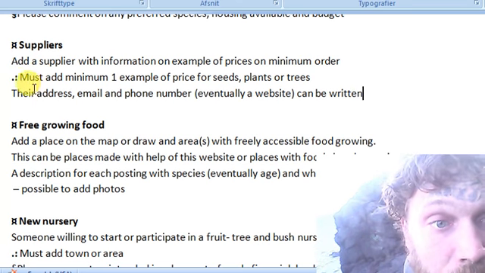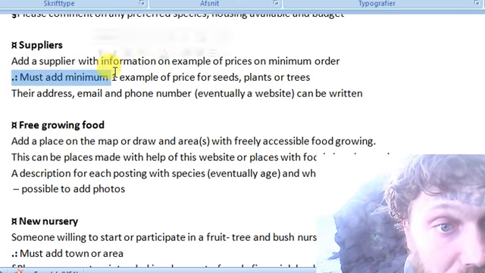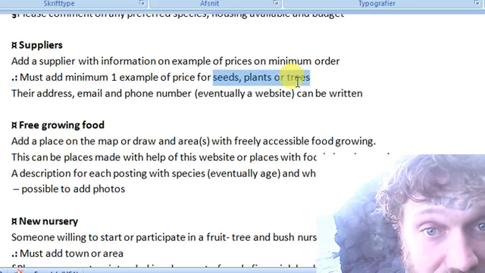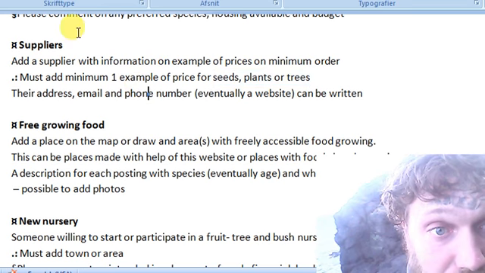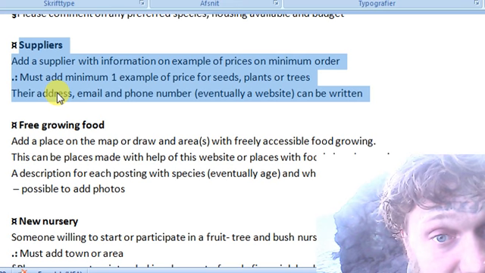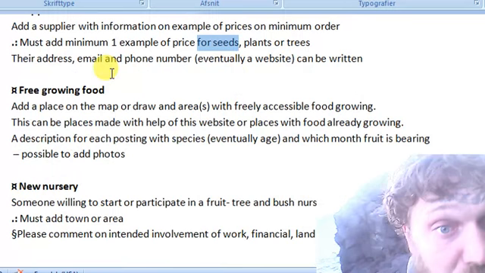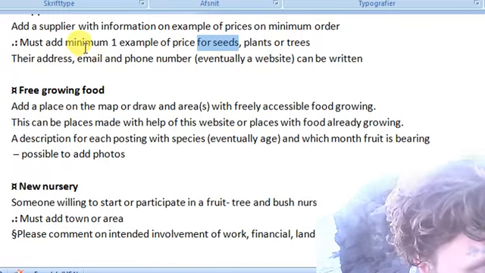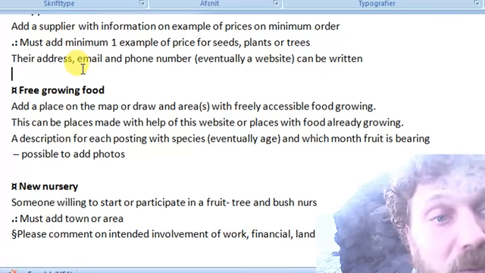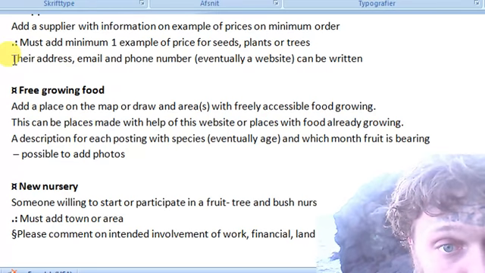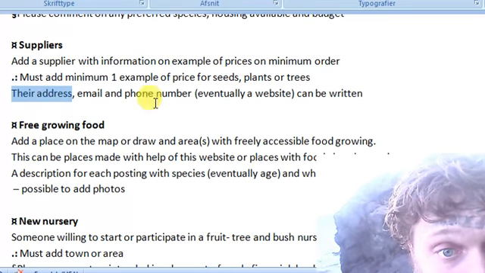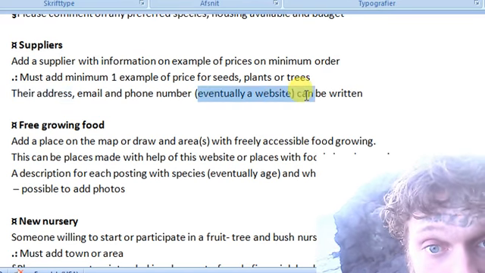They must add a minimum of one example of price for seeds, plants or trees, and this is mostly food-producing nurseries we are interested in, or seed deliverers, and biological, sure, non-genetically modified as much as possible. We'll see. They should write the contact details of that supplier: their address, email and phone number. Eventually a website can be added.